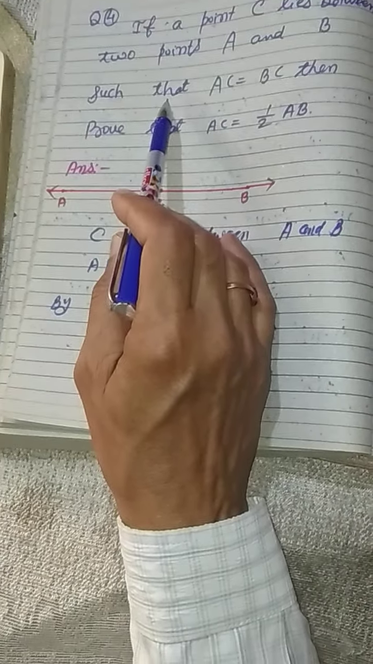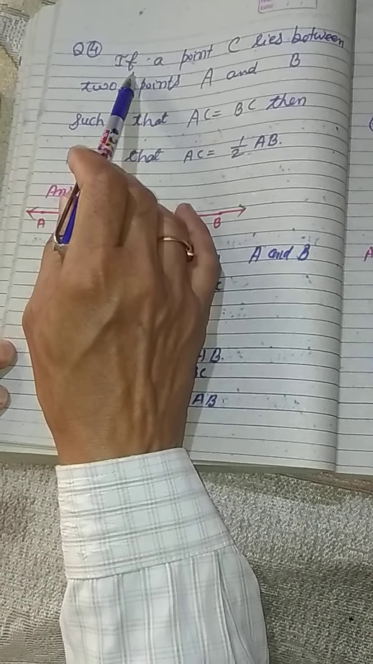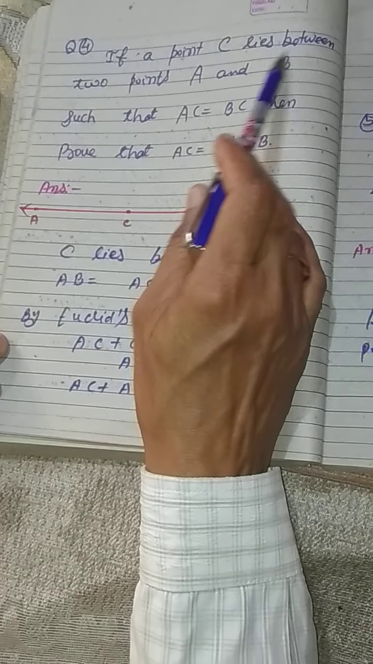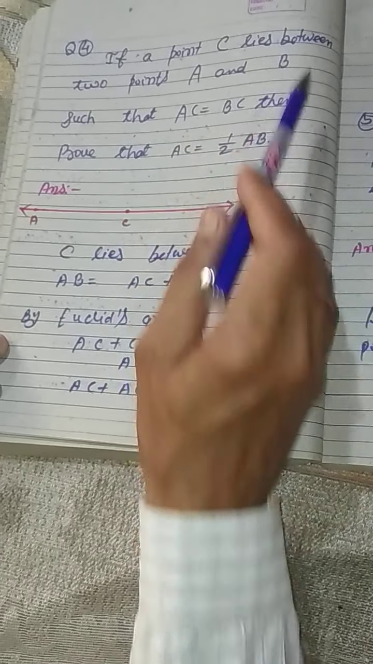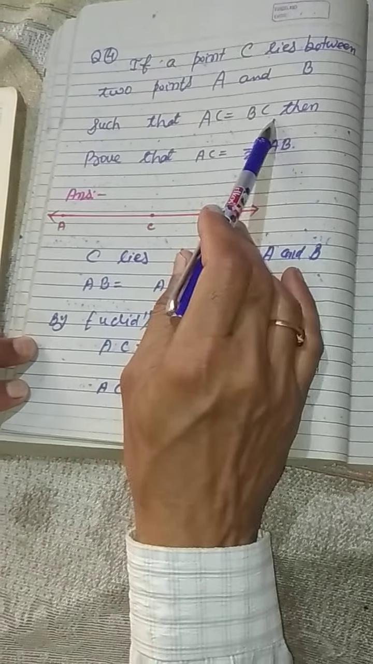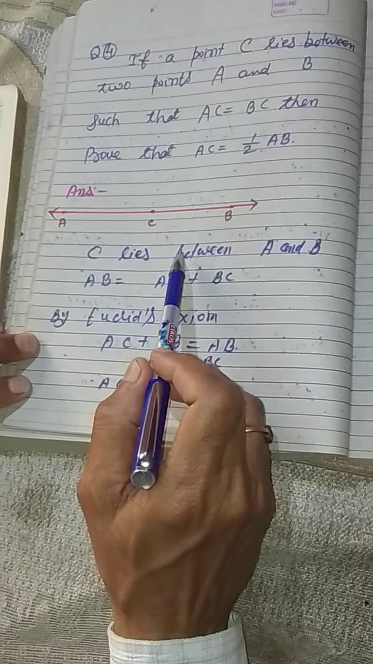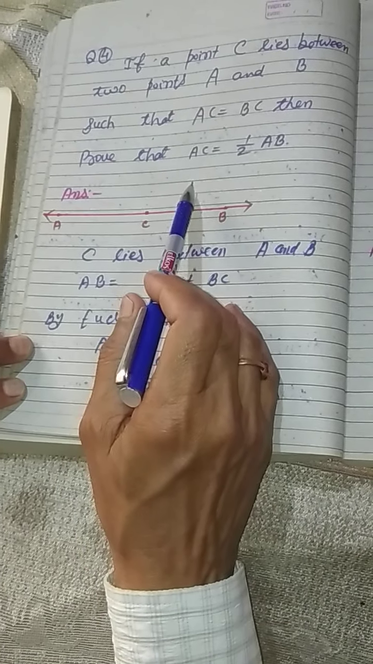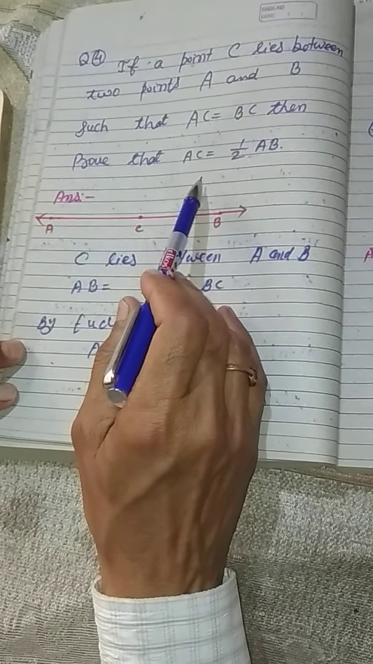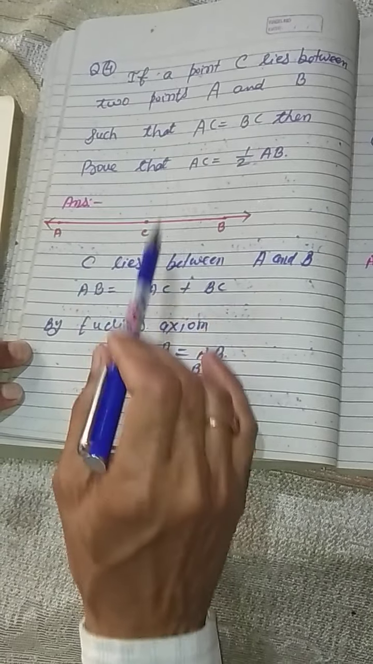So question number 4. If a point C lies between two points A and B such that AC is equal to BC, then prove that AC is equal to half of AB. Today we will do the last question of this exercise, number 4.